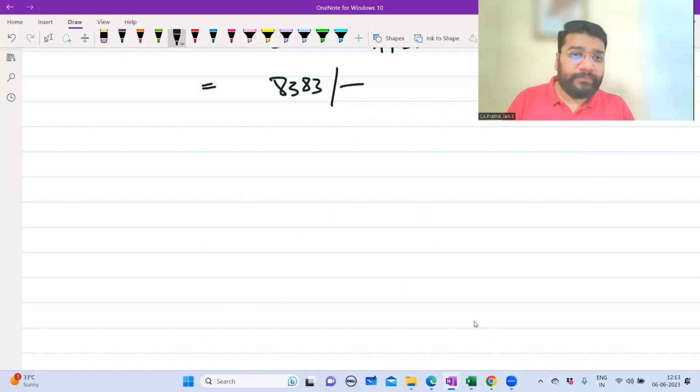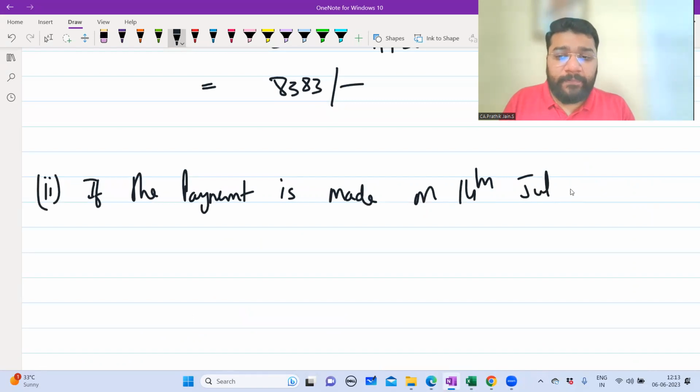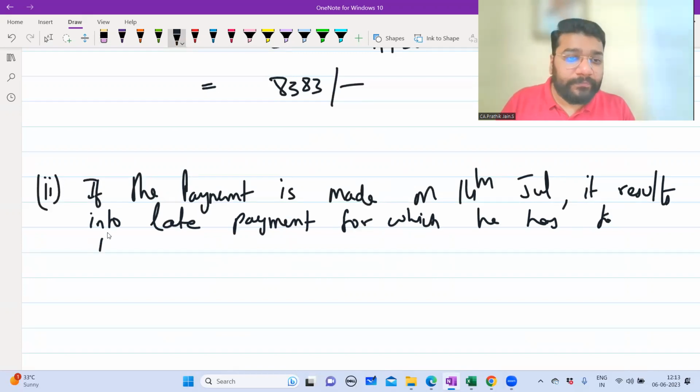So now, second option: if the payment is made on 14th July, it results in late payment, for which he has to pay interest.